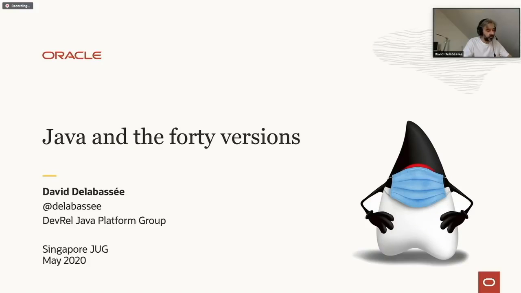The title of the session is Java in the 40 version. The thing is that more and more I realize that, given we have accelerated the cadence of the Java release, people are somehow confused about what's in Java. So today what I want to share with you is basically what features will be added in 2020 in the Java platform. Why 40? Well, I'm French speaking and I always confuse 40 and 14. So given that we have just released version 14 of Java, this is really what I'm going to talk about today. Having said that, I will also discuss Java 15, which will come later this year in 2020.